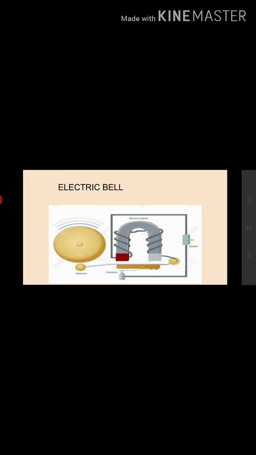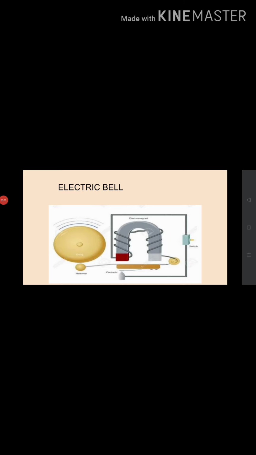When the iron strip is in contact with the screw, the current flows through the coil. As a result, it becomes an electromagnet. Then it pulls the iron strip. In this process, the hammer at the end of the strip strikes the gong of the bell to produce a sound.